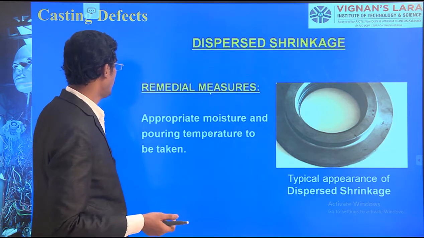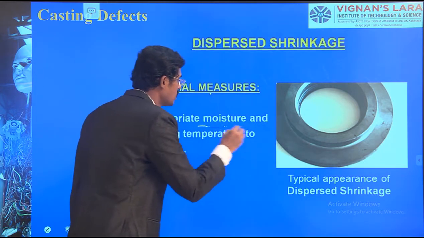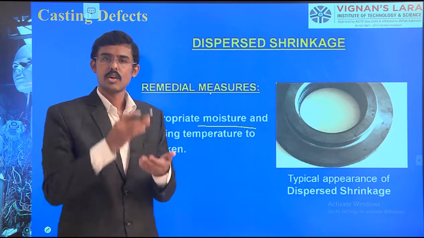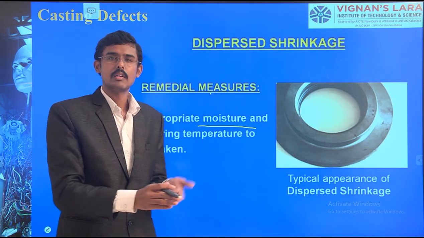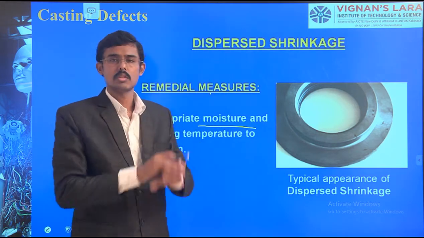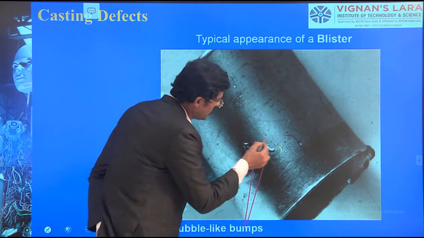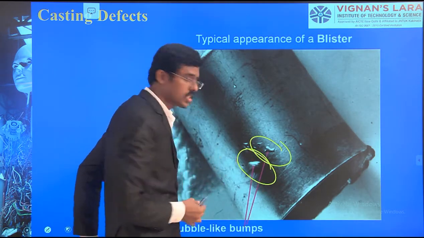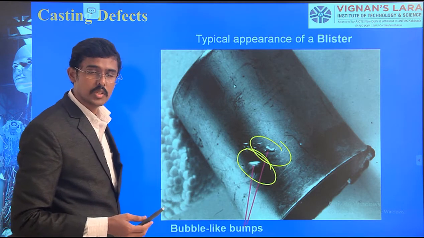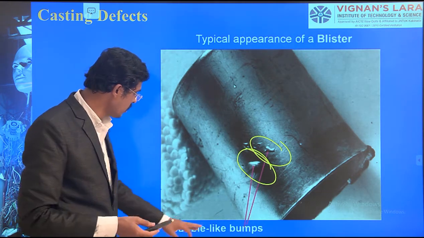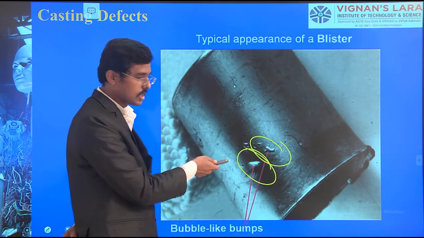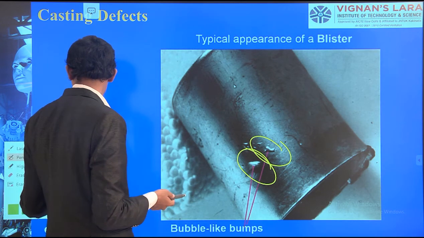So how do we avoid it? Appropriate moisture should be maintained. If the moisture is reduced well, then obviously all the evolution problems will be solved. It is a typical appearance of blister. You see, the next one we are coming to is blister. After dispersed shrinkage, we are coming to the blister. The bubbles like bumps. See, you can see the bubbles like bumps are there.